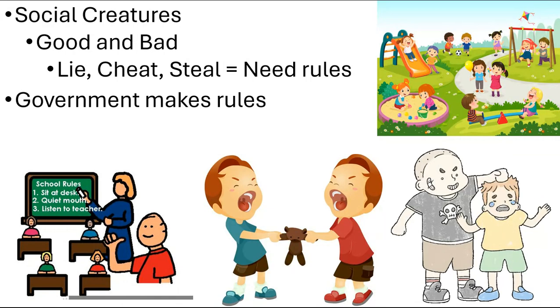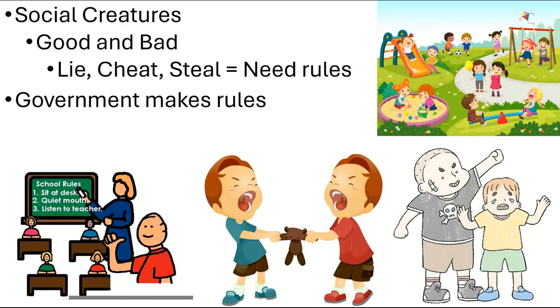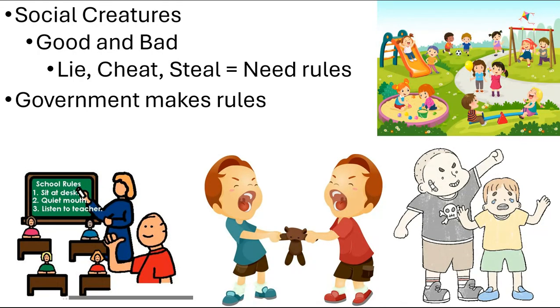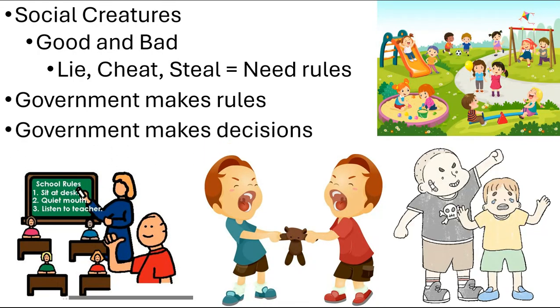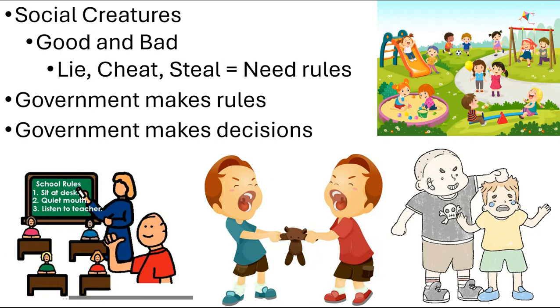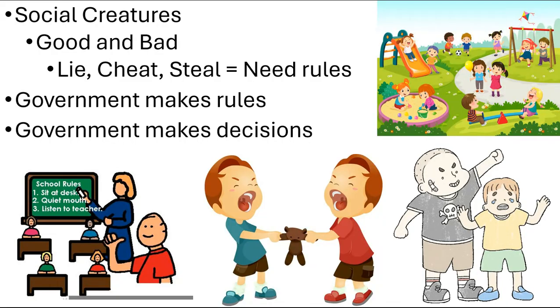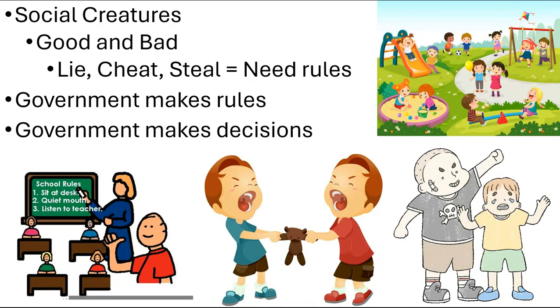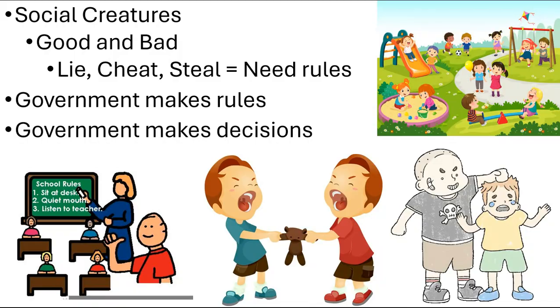Just like rules in a classroom, rules on the playground, a society in general also needs rules to make sure that everyone is playing by the rules and everyone is treating each other fairly. Also, the governments that we'll talk about, democracies and monarchies, will make decisions. How does the government make decisions about the direction of the playground, the direction of the classroom, the direction of the society in general? Which way will they go? How will they develop? Will they go to war or not go to war with the opposing playground?